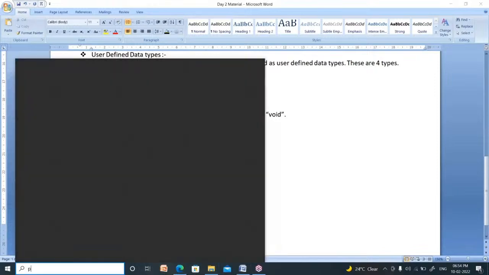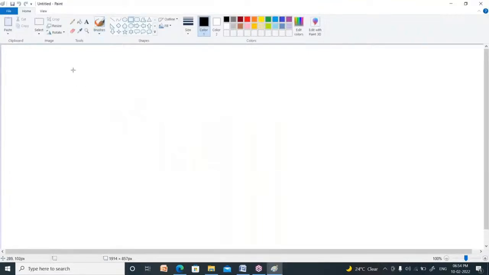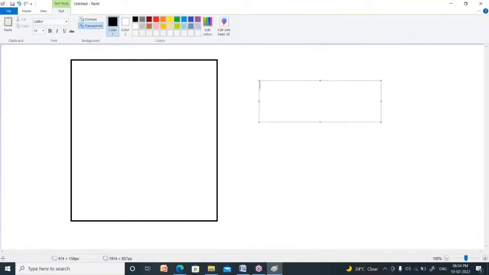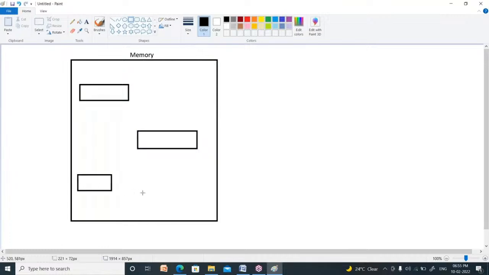What is a variable? I will explain in Paintbrush. See, this is a memory. Variables are created inside the memory. Now what is a variable? A variable is nothing but a container. So I want to store three values. Then I have to create how many containers? I have to create three containers.